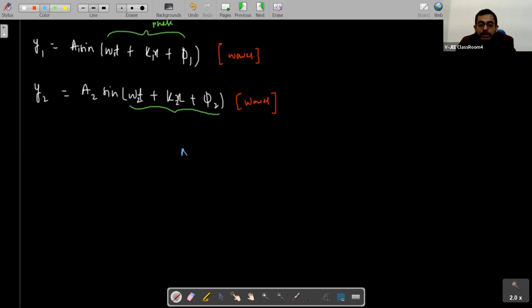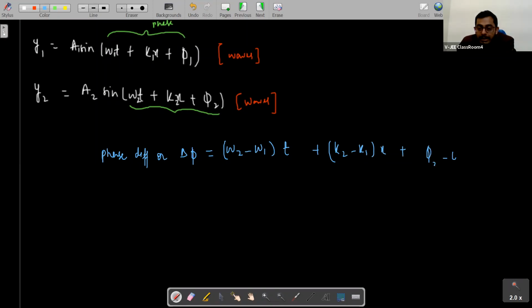When we are talking about the phase difference of these two waves, tell me, delta phi. Delta phi is the representation used for phase difference. Phase difference, or delta phi, is equal to omega 2 minus omega 1 into t, plus k2 minus k1 into x, plus phi 2 minus phi 1. This is the phase difference between two waves.